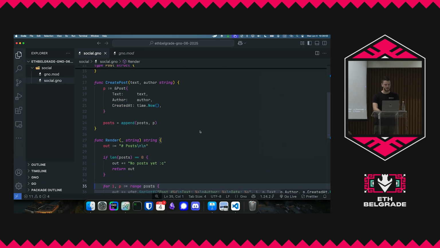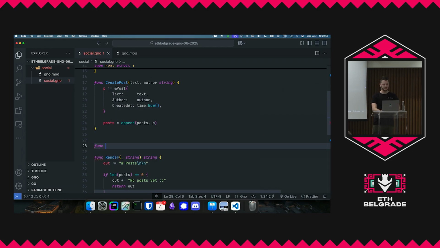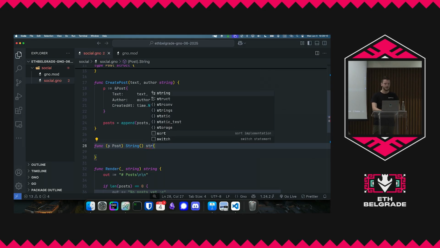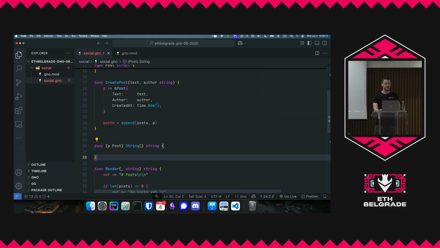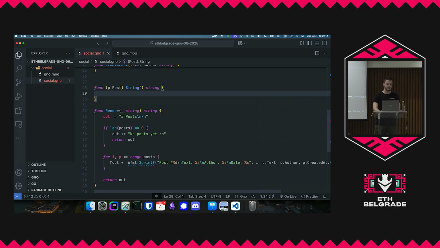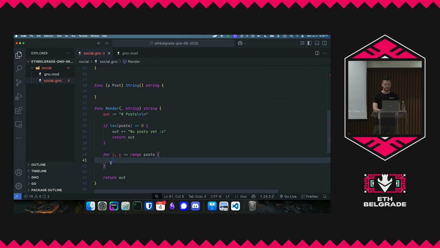So what else should we add? Let's do func. This is a cool thing in Go: you can define methods on top of structs. So let's make a String method for our post. Instead of having to do this, we can just take this and call p.String(), just making it a little nicer.